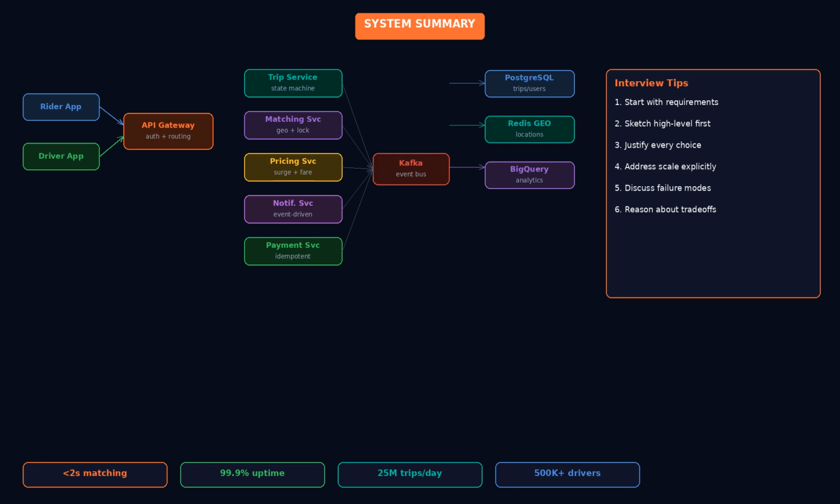For your interview, start with requirements, always. Clarify both functional and non-functional before drawing anything. Then sketch the high-level architecture before going deep. Justify every major choice. Why Kafka? Why Redis? Why PostgreSQL? The interviewer wants to see that you can reason about trade-offs, not just recite patterns.